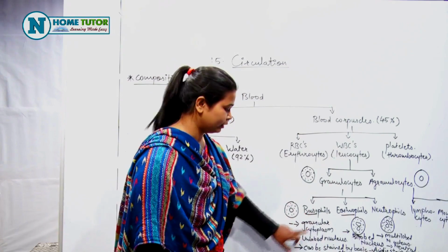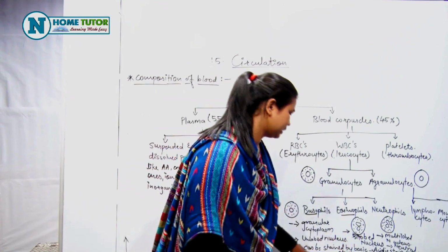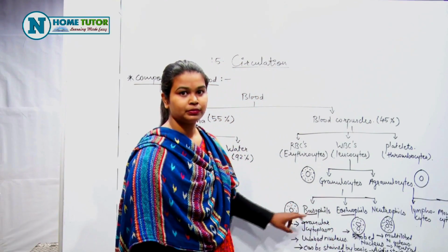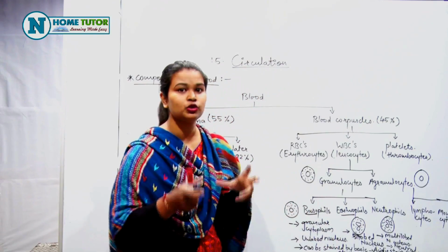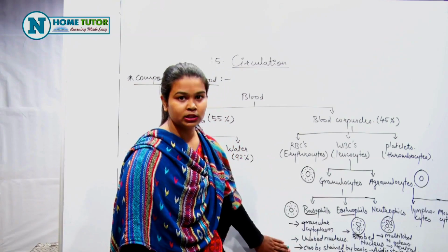Now, basophils can be stained by any basic stain, and that's why it is called basophils. To visualize basophils under the microscope we use a basic stain. Example is methylene blue.